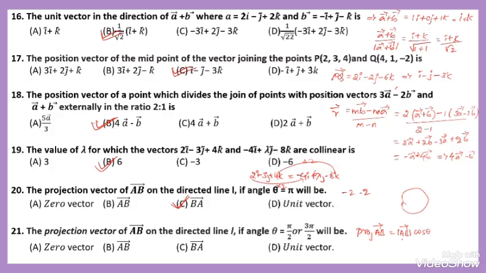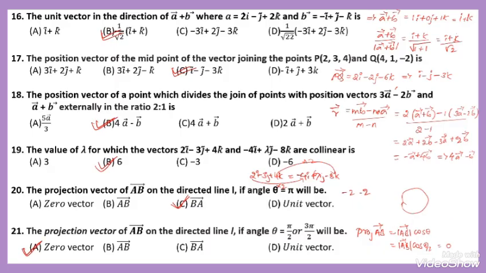Here the theta value is pi by 2. Then what is the value of cos pi by 2? The value of cos pi by 2 is 0. Then the whole answer will be 0, that is the zero vector.